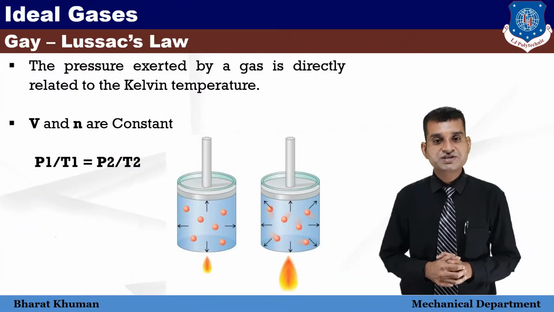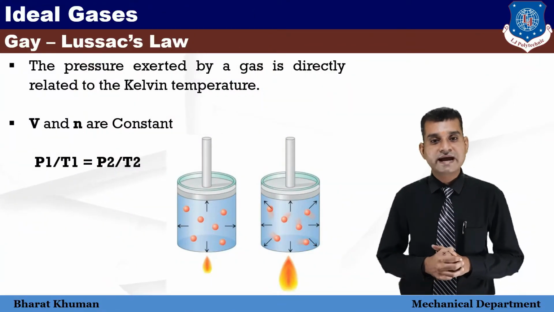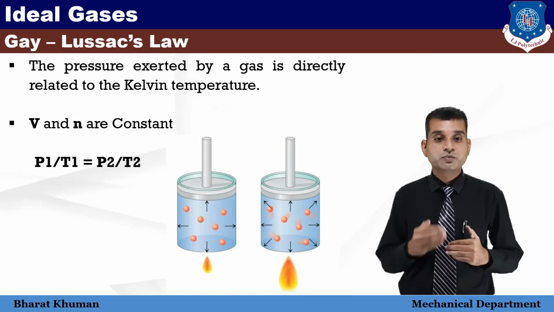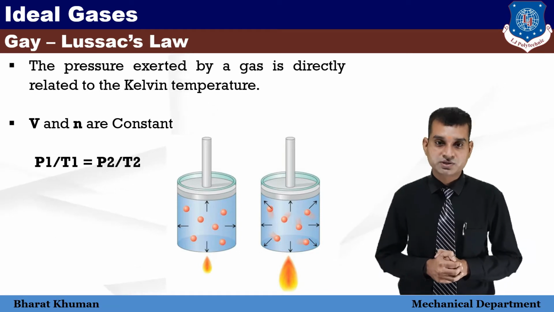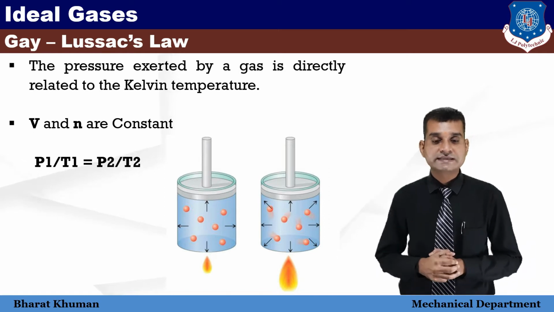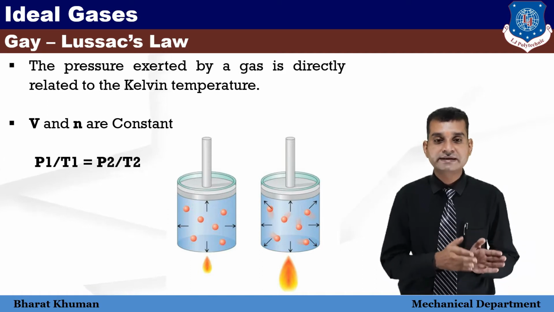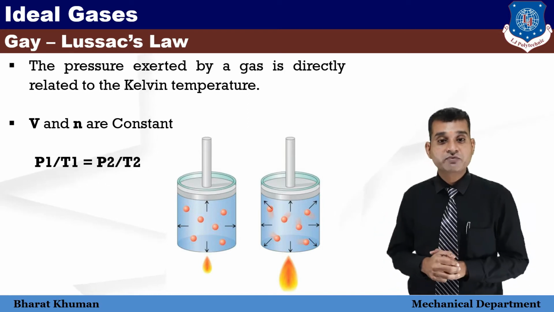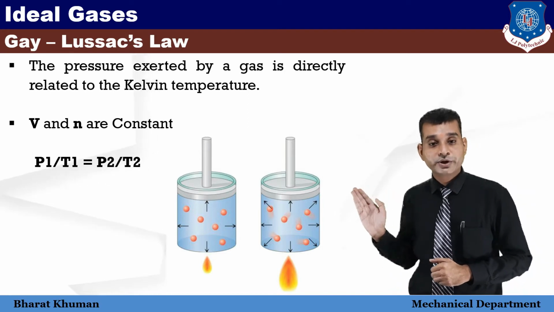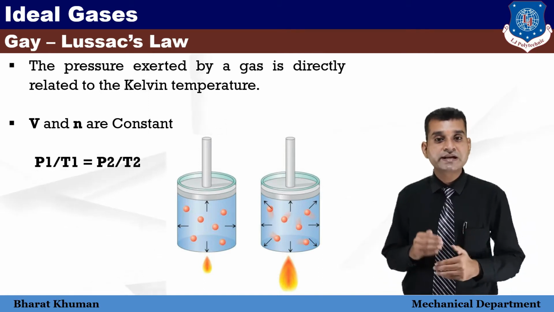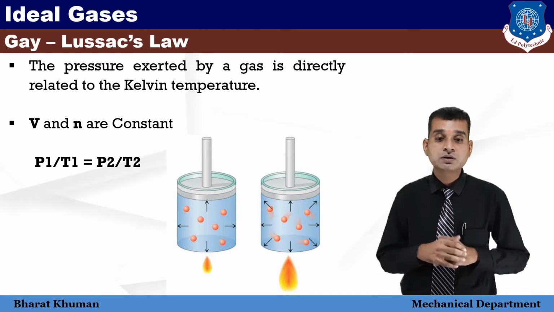Gay-Lussac law: the pressure exerted by a gas is directly related to its Kelvin temperature. Here V and n are both constant, so we can directly get the equation P1 by T1 is equal to P2 by T2. How? Because P1 by T1 represents state 1 and P2 by T2 represents state 2. Here we can see in the diagram, during the process the volume and n remain constant, and the pressure exerted by a gas is directly related to temperature.